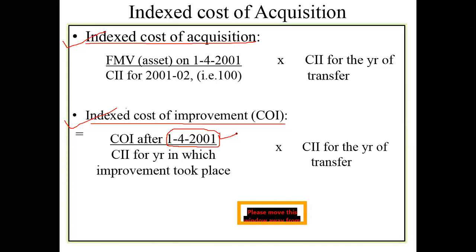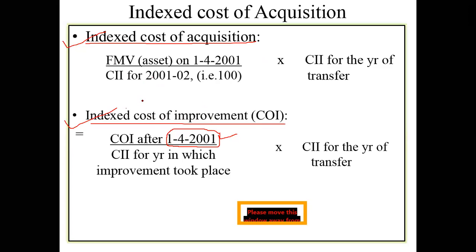Please try to understand what I'm trying to tell you. If you have acquired the house before 2001, we will adjust the value to inflation levels and arrive at the fair market value of the asset. But if you have made any improvements to your house, and those improvements could be in terms of painting, flooring, addition of certain portion of building, addition of certain portion of layout area, carpet area, change in the structural design of the house, all these come under the head of cost of improvement.